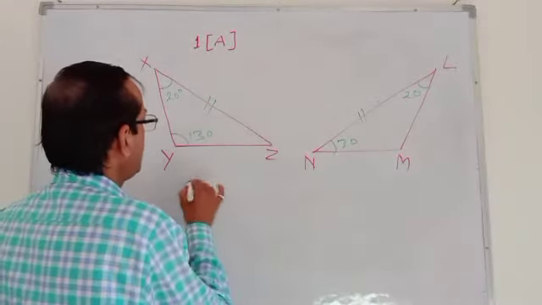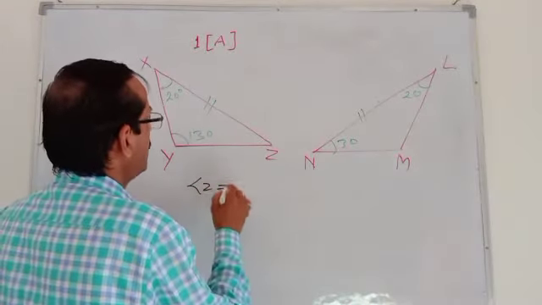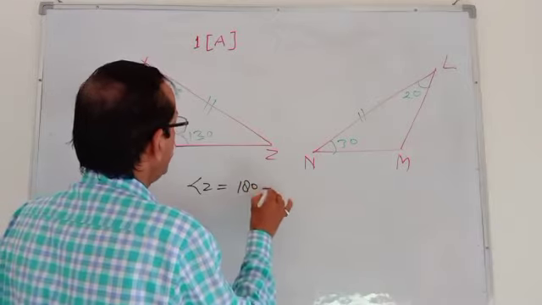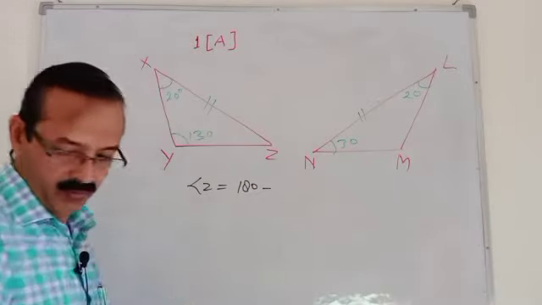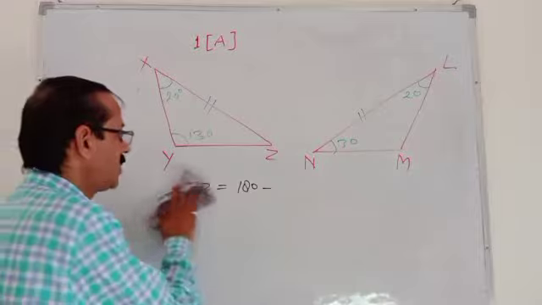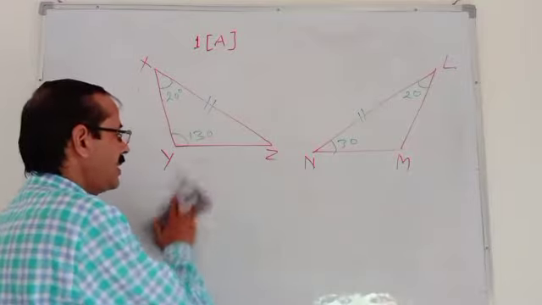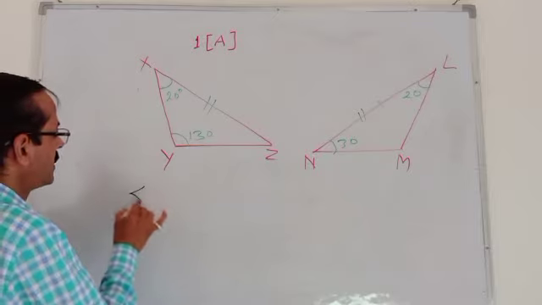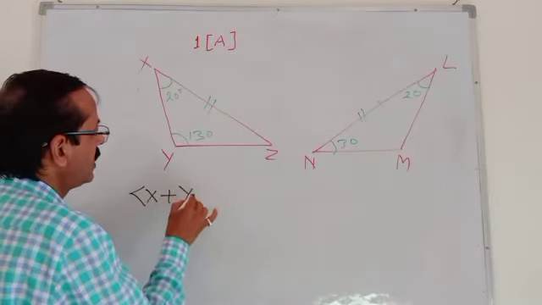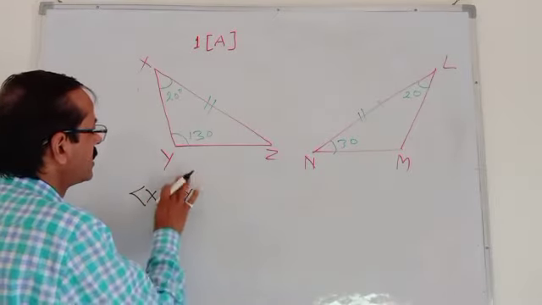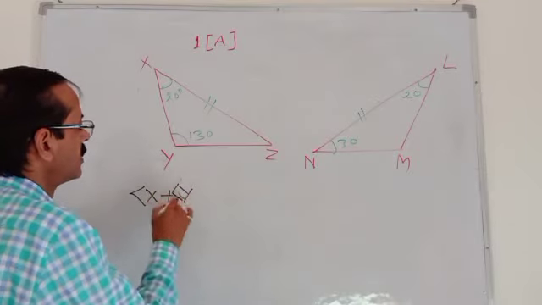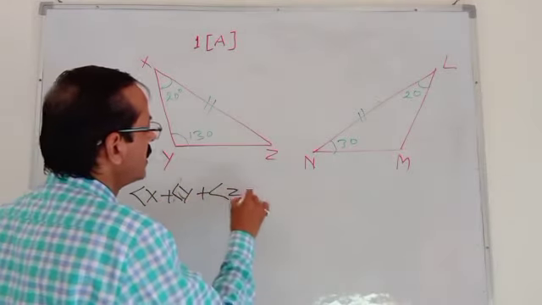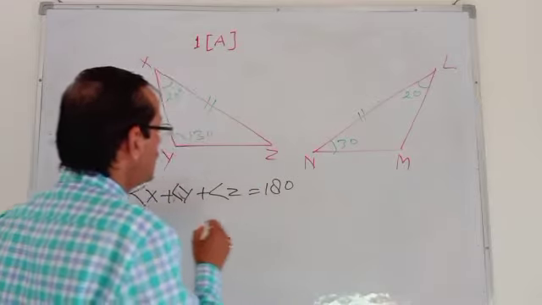If we find this angle, to find angle Z, as you know, the sum of angles in a triangle is 180 degrees. So angle X plus angle Y plus angle Z is equal to what? 180 degrees.